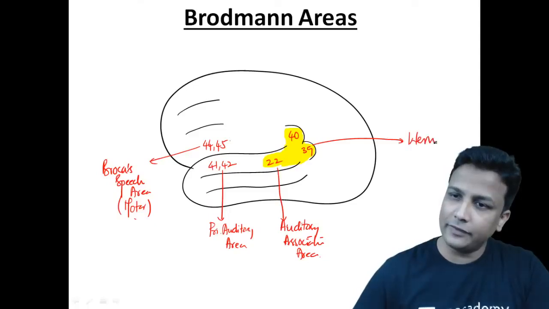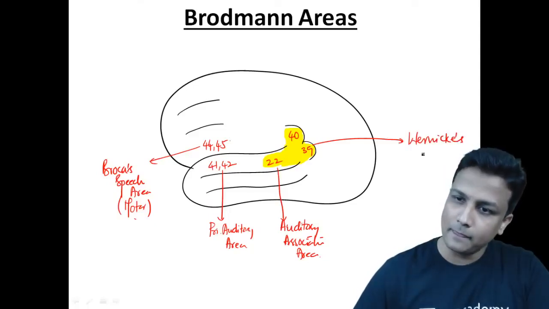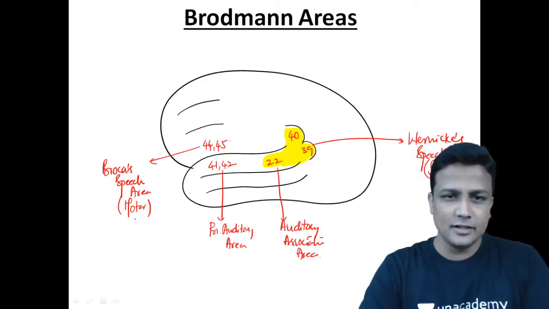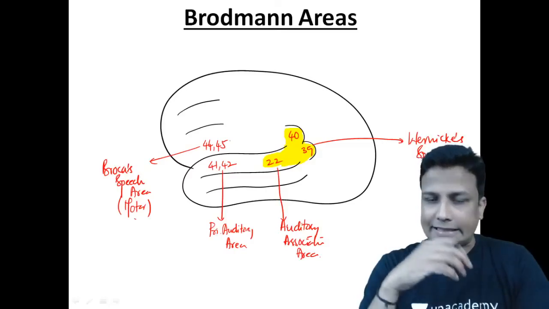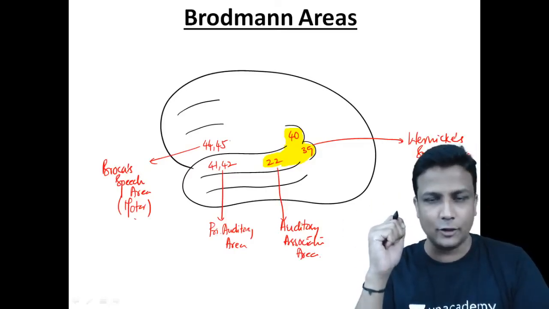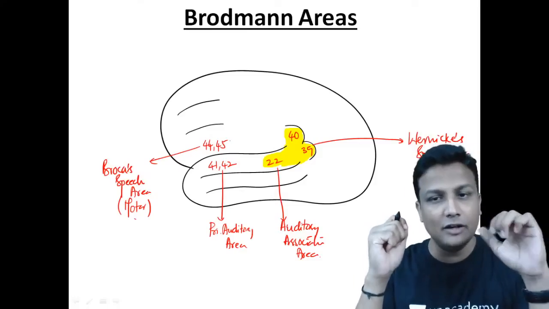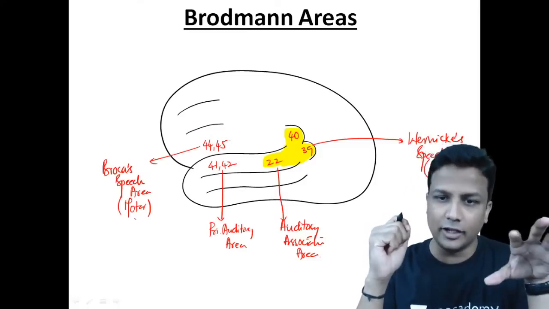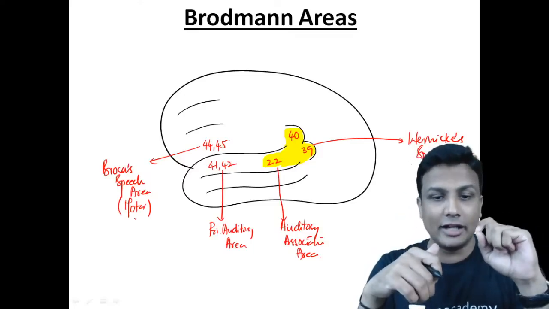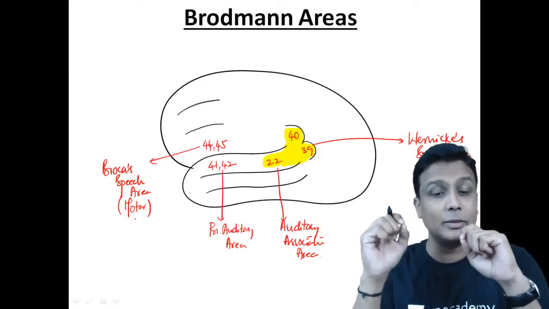And what is the difference between the two speech areas, sir? Why do we have two speech areas? One is the motor speech area and this Wernicke speech area will be your sensory speech area. And I think you have learned in the ENT part about the aphasias, the motor aphasia and the sensory aphasia and all those things. I hope you can correlate with the other subjects, guys. Very good. Okay. So Broca speech area 44, 45 in the frontal lobe is motor, whereas Wernicke speech area will be 22, 39 and 40. Yes, remember that will be the sensory speech.